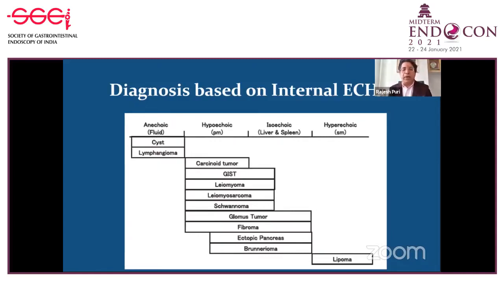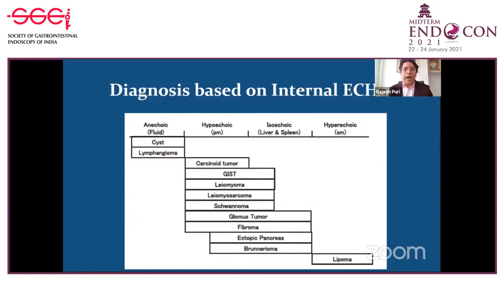If the lesion is hyperechoic and originates from the submucosa, the possibility is high that it is a lipoma. So anechoic lesions are cyst, lymphangioma, or vascular structure. If hyperechoic, the possibility is a lipoma or a fibroma, which is less hyperechoic, but the possibility is there.